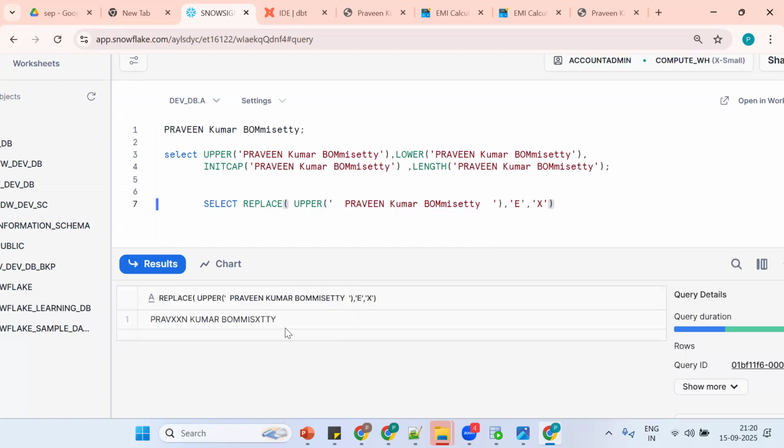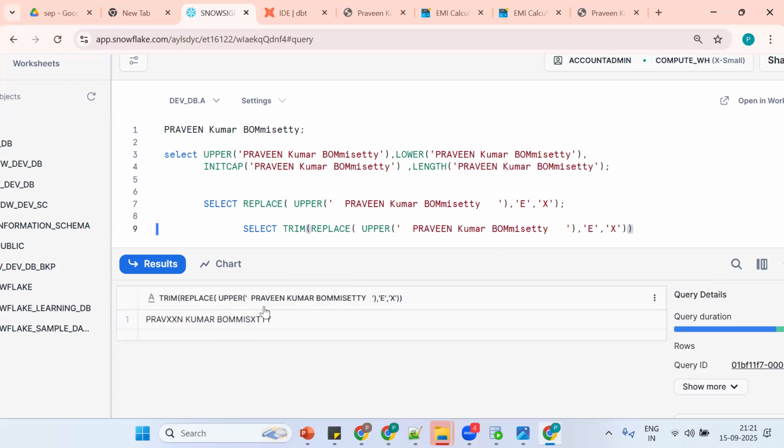Now what happened? Wherever spaces are there, see, spaces are there before and after. How to remove the spaces, by using what concept? Trim. So the trim function will remove the spaces before and after.